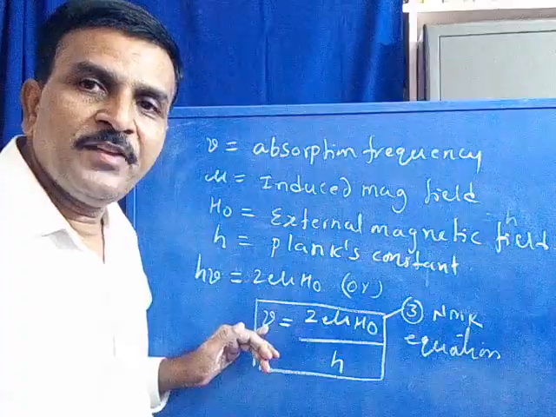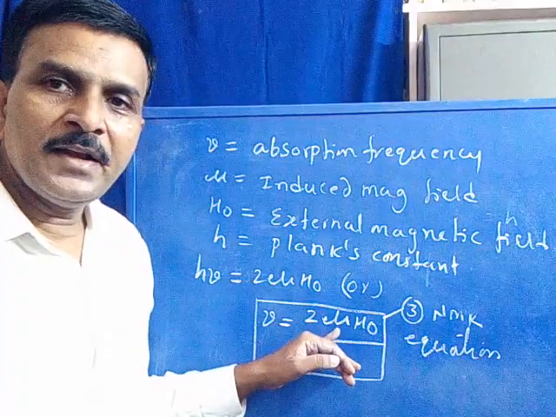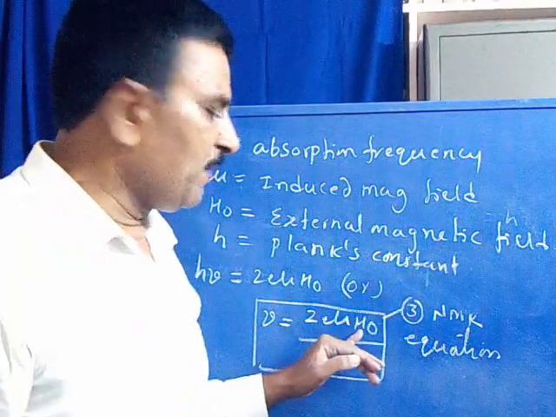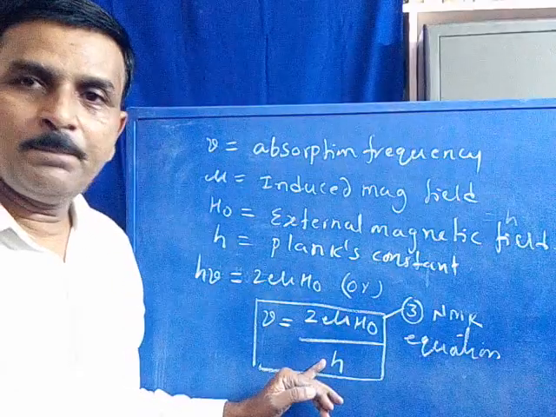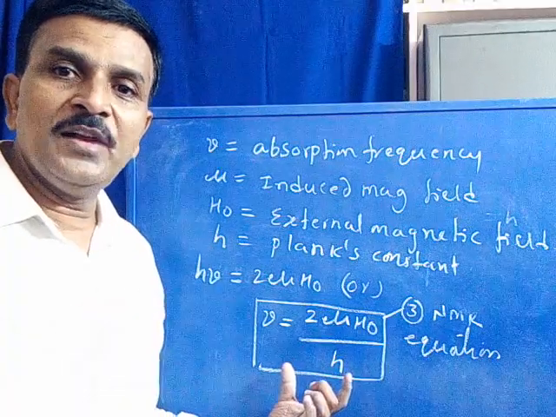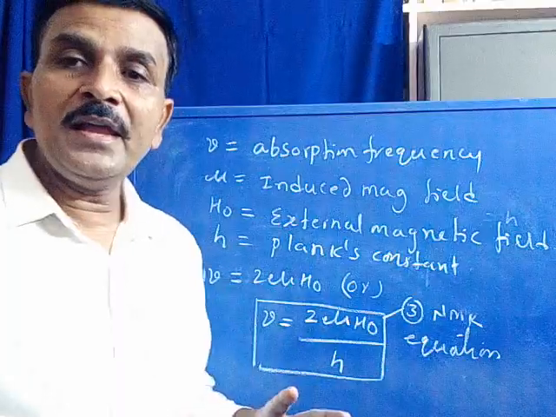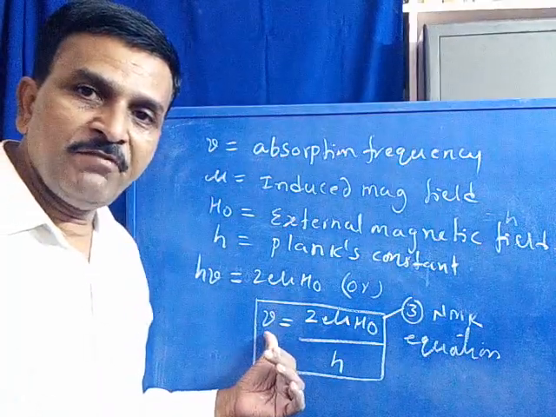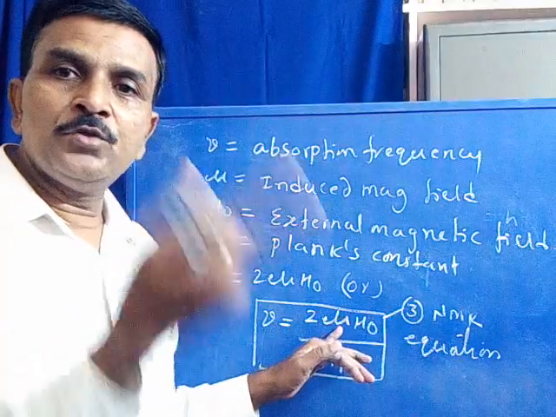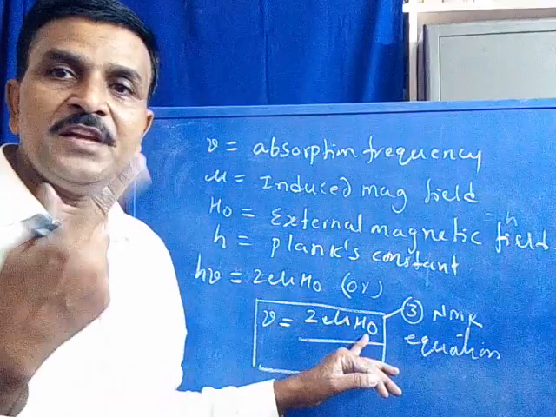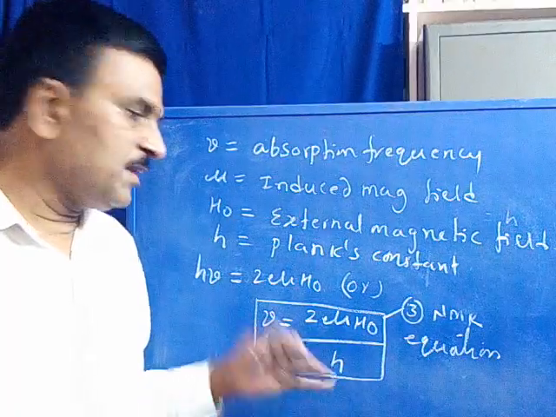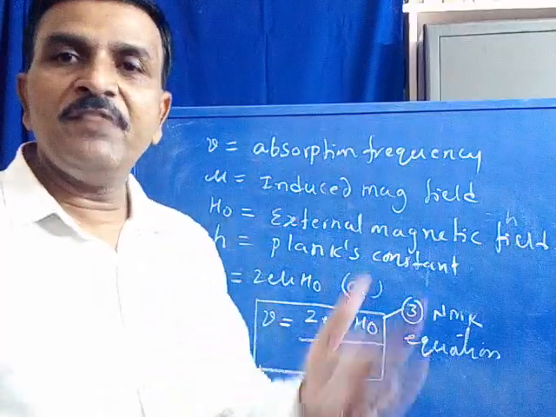So absorption frequency is equal to the secondary magnetic field produced by spinning nuclei times the external magnetic field which we apply, divided by the Planck constant. So this equation may be used for the calculation of the energy absorbed by a proton nucleus. Absorption frequency of a proton nucleus is equal to the secondary magnetic field produced by the proton nucleus times the magnetic field applied to the proton nucleus, divided by the Planck constant. Then we will get the absorption frequency for a proton.